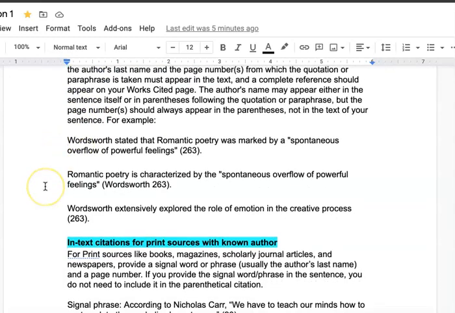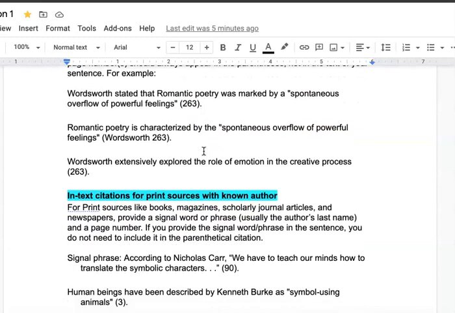The first one is: Wordsworth stated that romantic poetry was marked by, quote, spontaneous overflow of powerful feelings, end quote. And then as you see, the page number is right here. You want to put your period outside of your parentheses, okay?